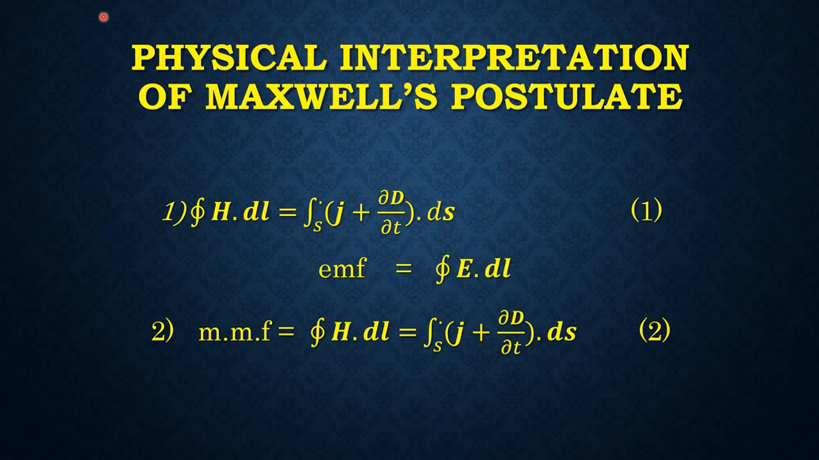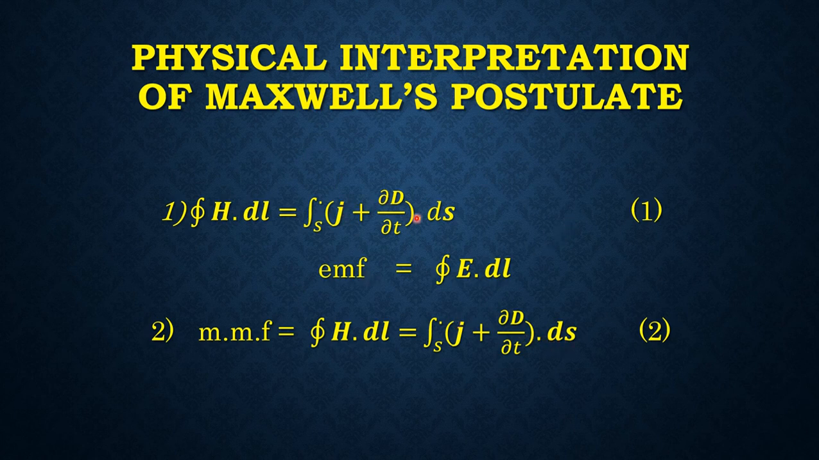The modified form of Ampere's law may be expressed as the cyclic integral of H dot dl is equal to the surface integral of (J plus ∂D/∂t) dot dS. Just as the cyclic integral of E dot dl represents electromotive force in electrostatics, the magnetomotive force MMF around the closed path is represented as the cyclic integral of H dot dl is equal to the surface integral of (J plus ∂D/∂t) dot dS.